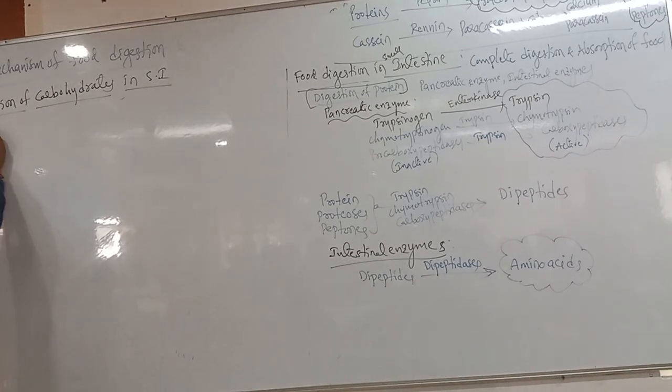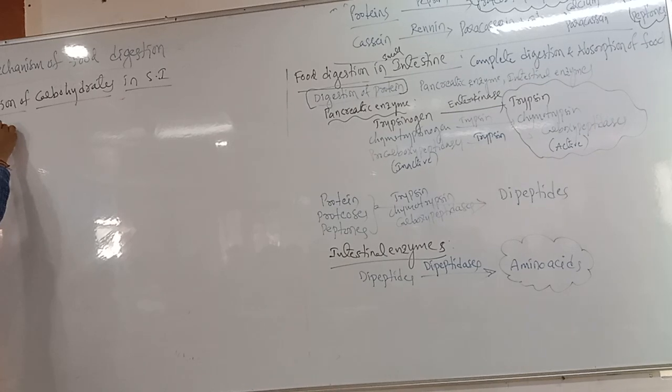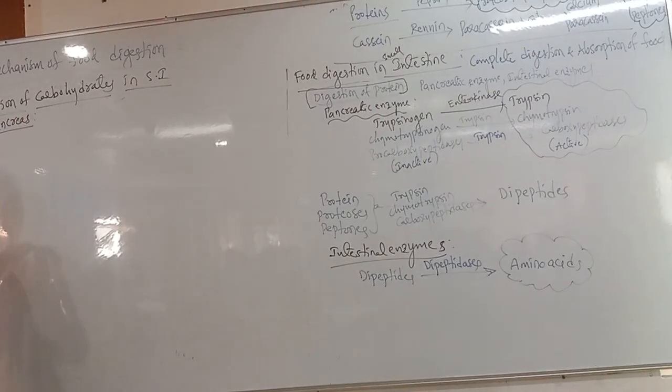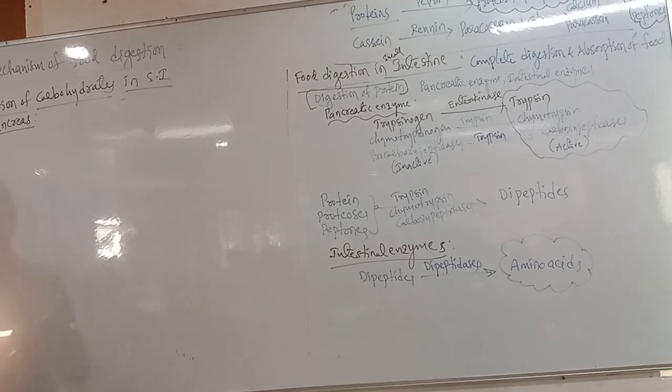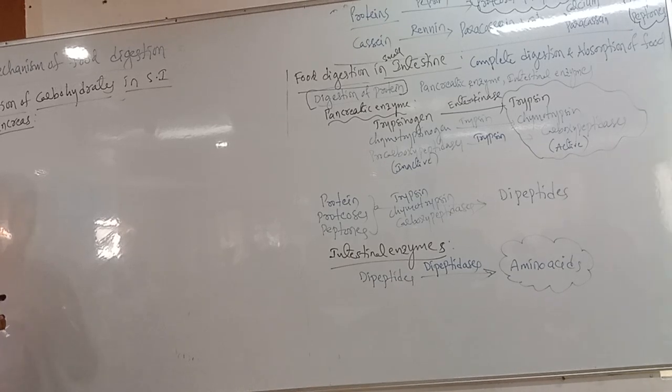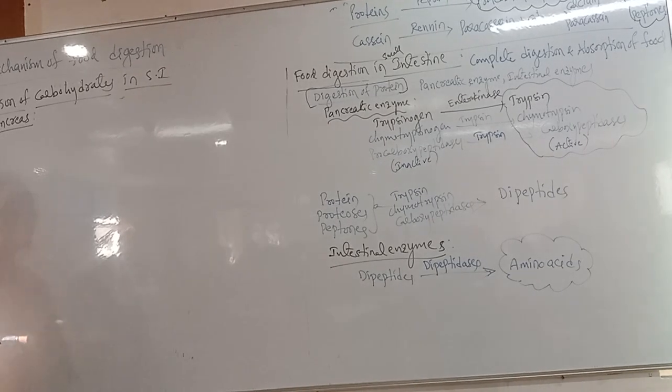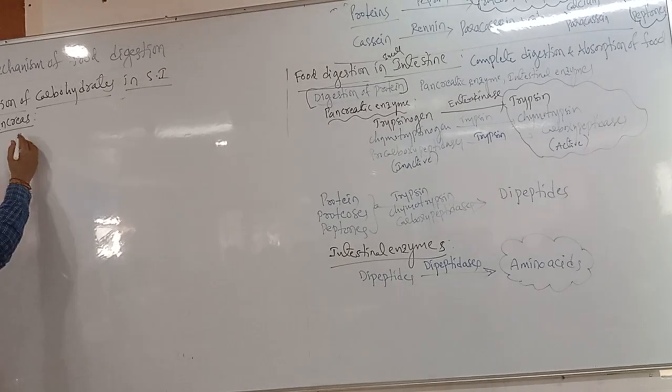First, which one is small intestine only? First of all, pancreas. Pancreatic enzymes also work on this. Name out the pancreatic enzyme. What is the name of the pancreatic enzyme? Amylase.